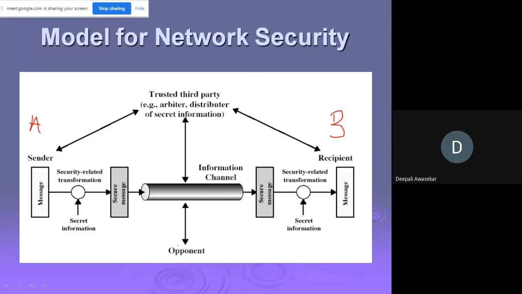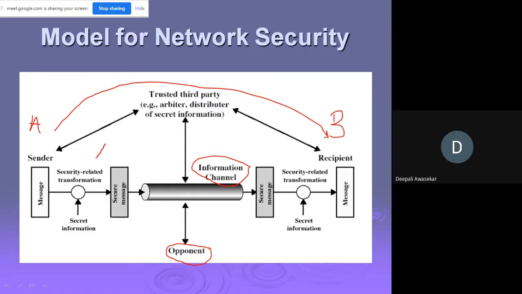You are sending this message through an information channel, which can be an online channel. There are lots of opponents and lots of threats to this message being sent between the sender and the receiver. So you want to have a secure network security model.